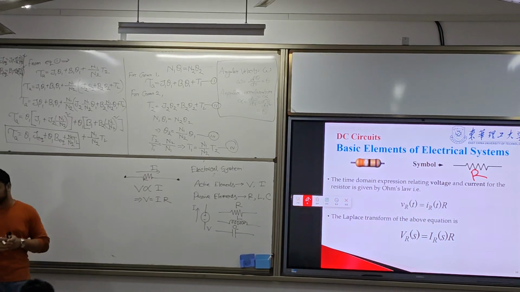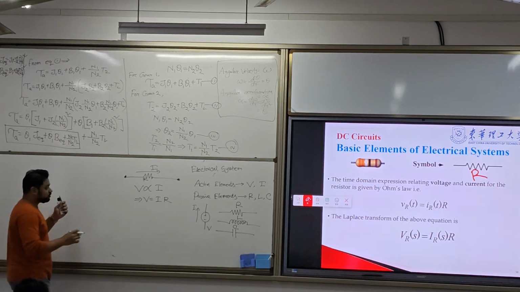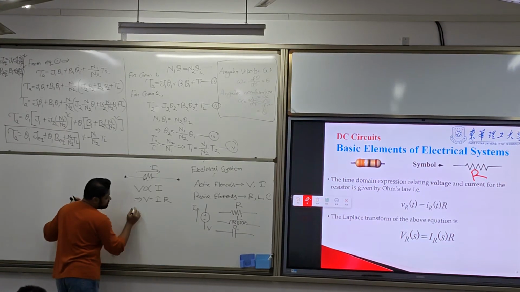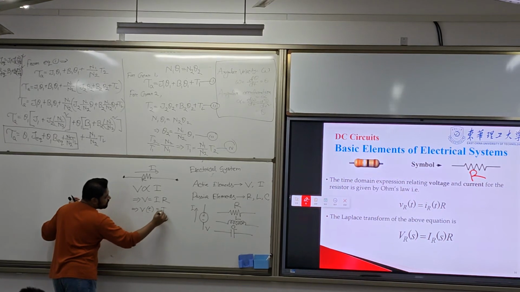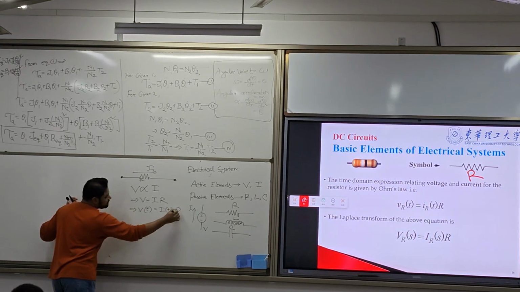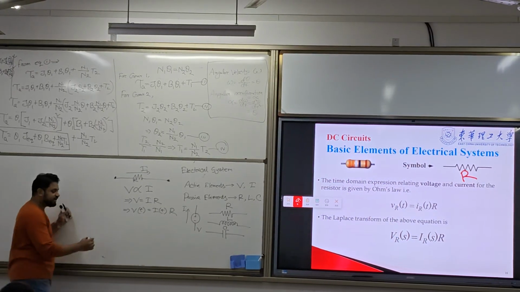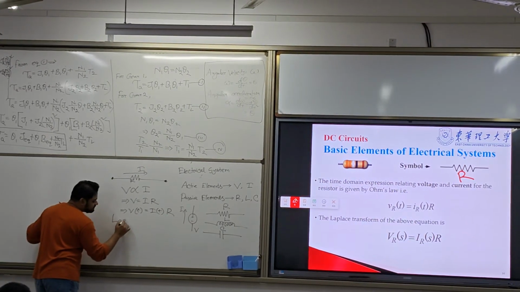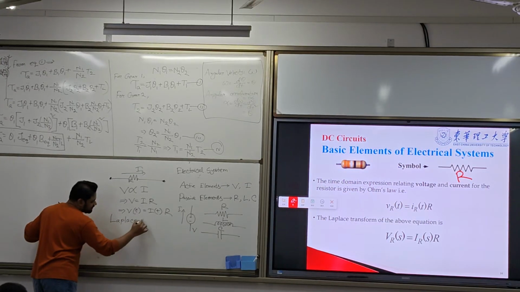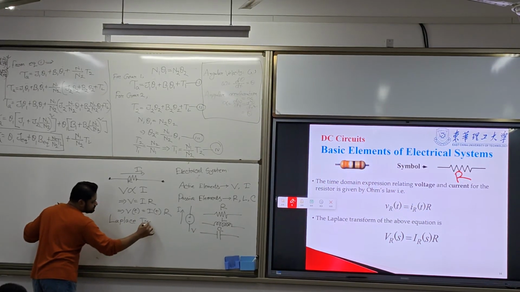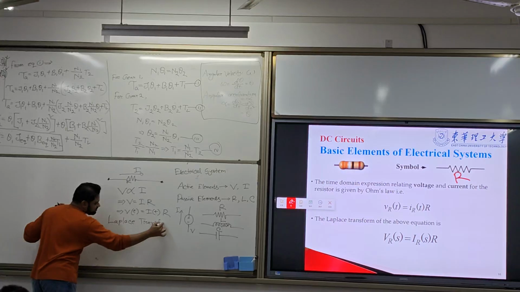Ohm's law we already know. So what is actually it is in time domain. So we can write it as Vt is equal to It into R. It is in time domain. So if you are converting this in Laplace domain, do the Laplace transform.